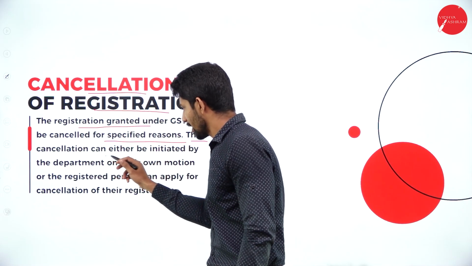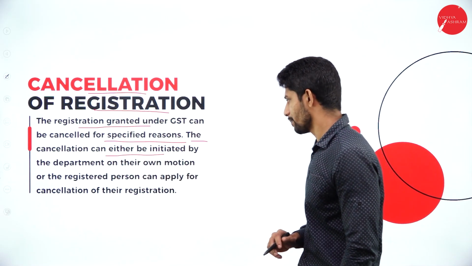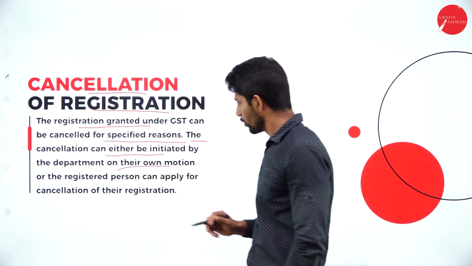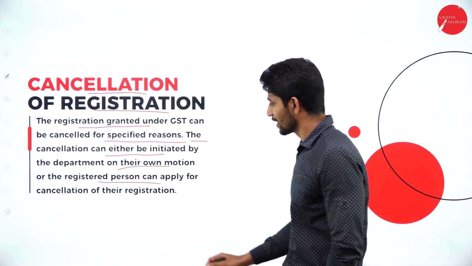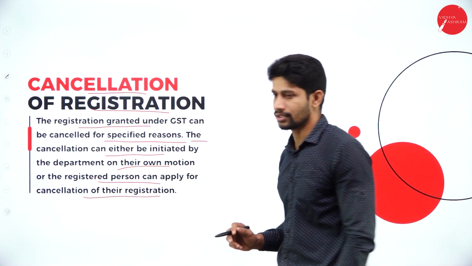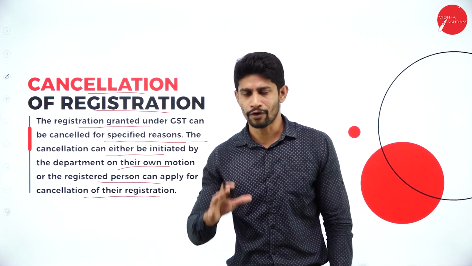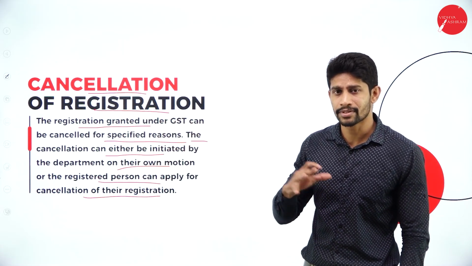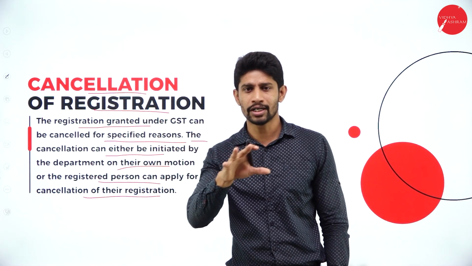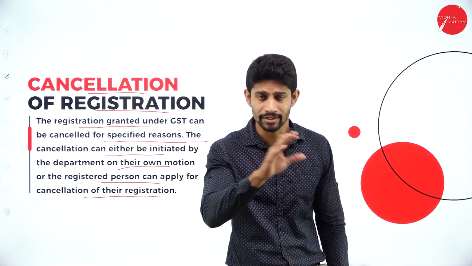The cancellation can either be initiated by the department on their own motion, or the registered person can apply for cancellation of the registration. So if you are not following, as a business entity, the rules and regulations prescribed by the GST authority, the authority will have all the rights to cancel your registration.